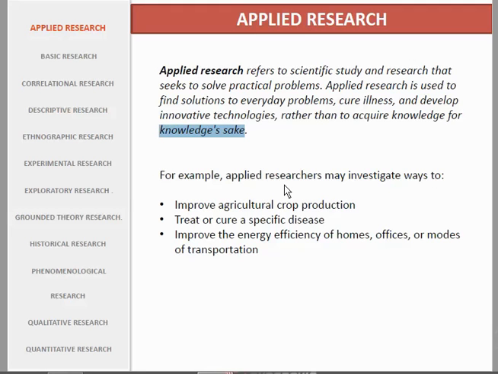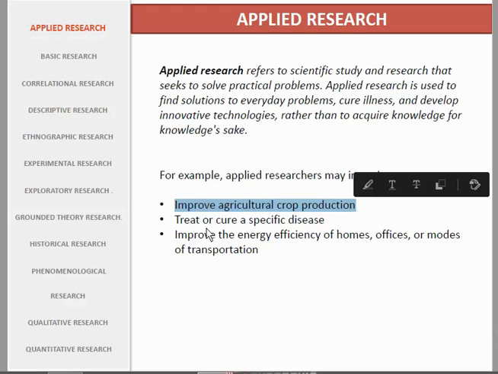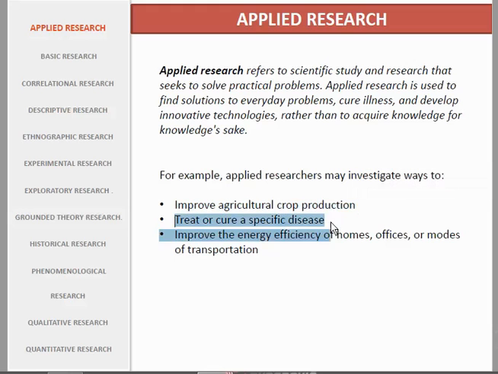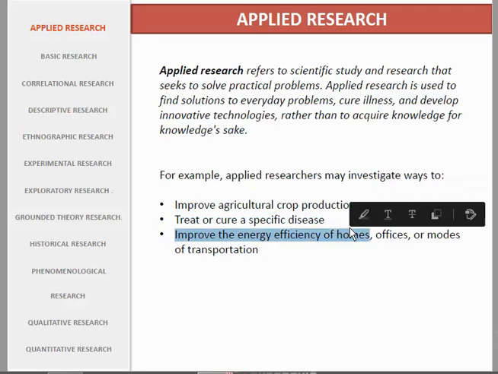Okay. In here, it usually investigates how to improve agricultural crop production, treat or cure a specific disease, improve the energy of homes, offices, or modes of transportation. What about improving students' knowledge? Is it applied research?